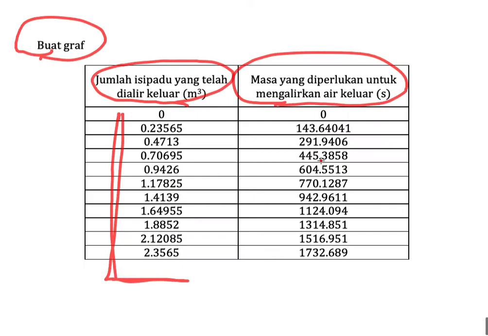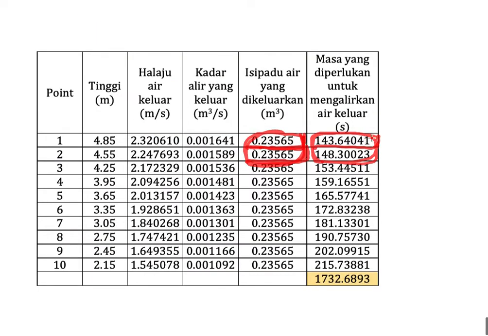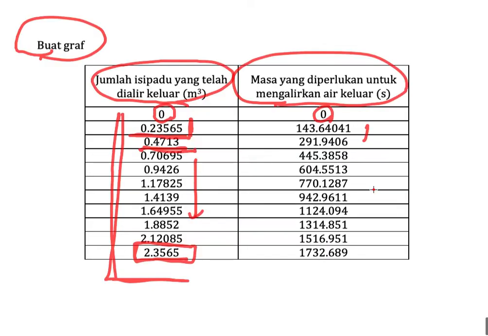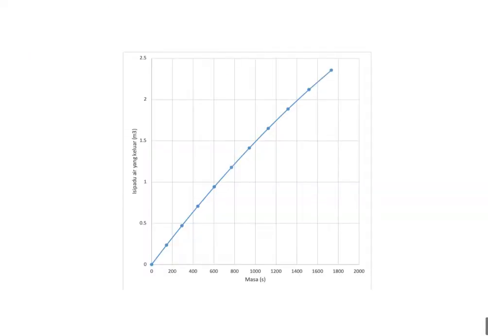After you do that, you could have this. For example, it starts from 0 and the time is 0. Then the volume of the first slot is 0.23565, the second slot is 4.47, and so on until it reaches the total volume, which is 2.3565. The time will increase by adding these times, and then you will get this set of data. From this data you could draw this kind of graph.